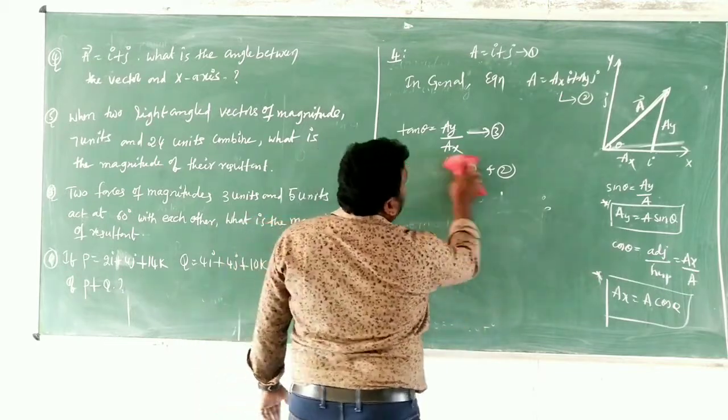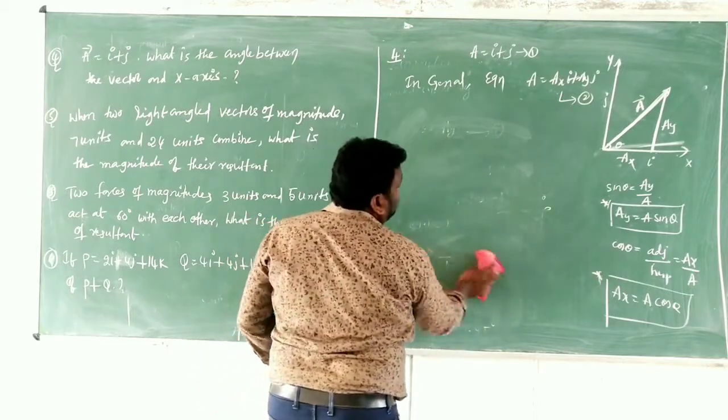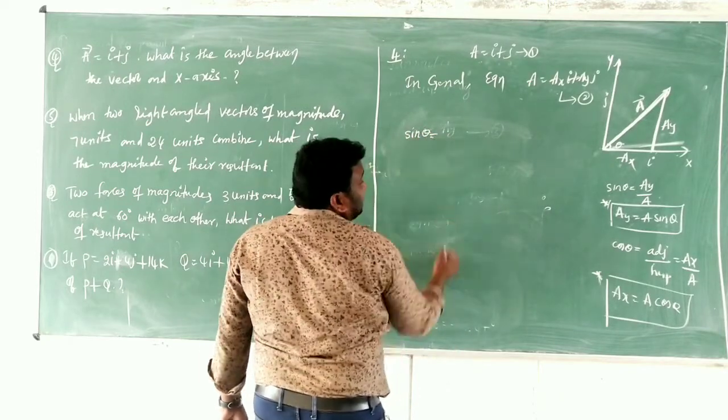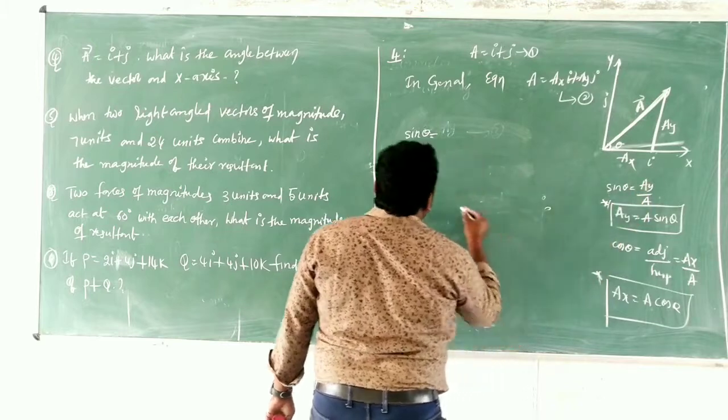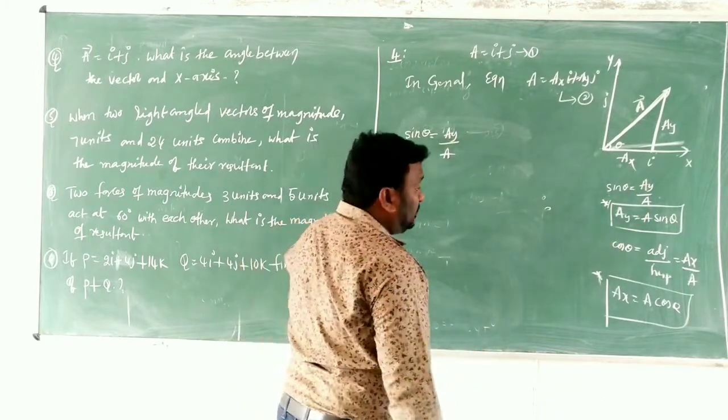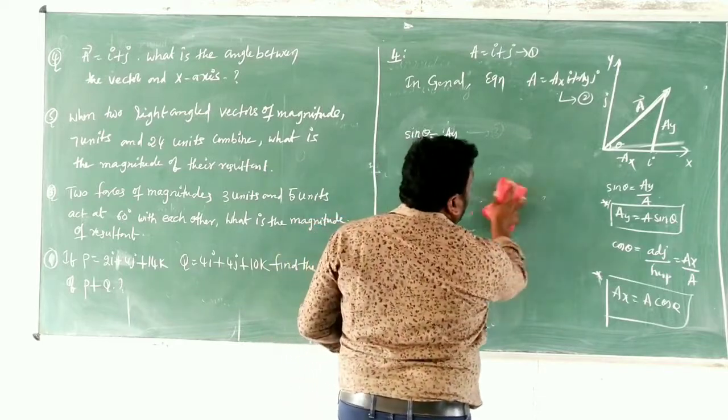The same concept, now we can go for it in terms of sin theta. Sin theta, what is it, children? Sin theta is equal to ay by a. Clear? So children, this is very important for competitive exams also.